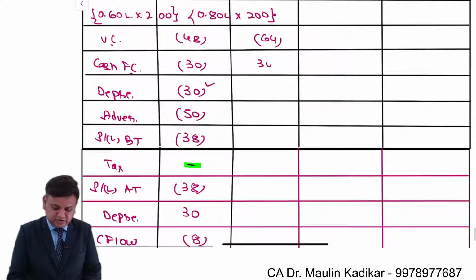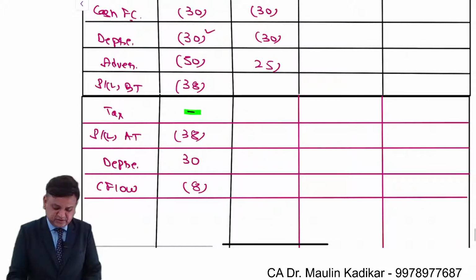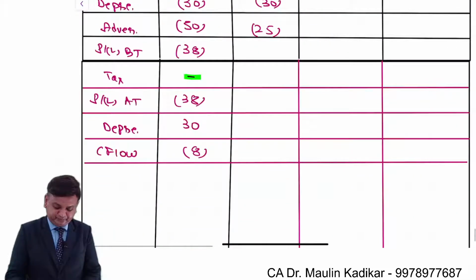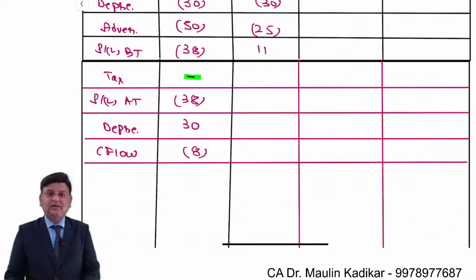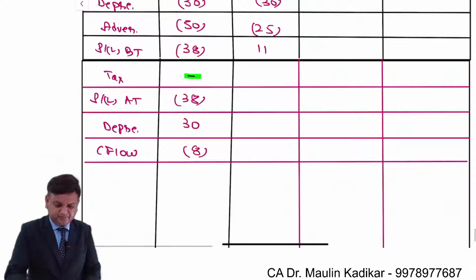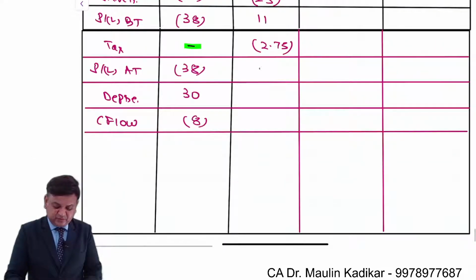Cash fixed cost, no change. Depreciation, no change. Advertisement expense, 25. So profit before taxes is 160 minus 64 minus 30 for 2 times minus 25. That comes to 11 lakhs. Income tax rate is 25%. So 11 into 0.25, that is 2.75 lakhs. Profit after taxes is 8.25